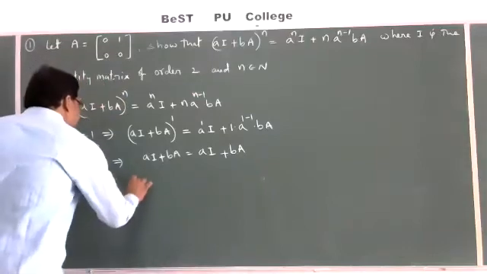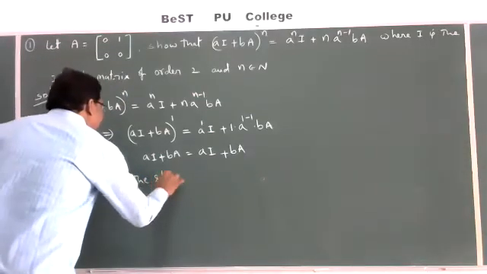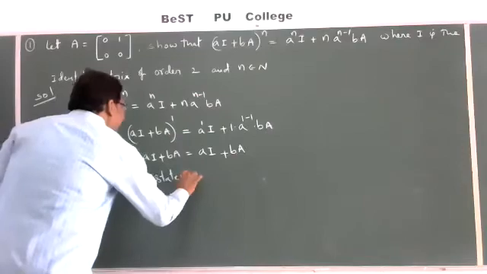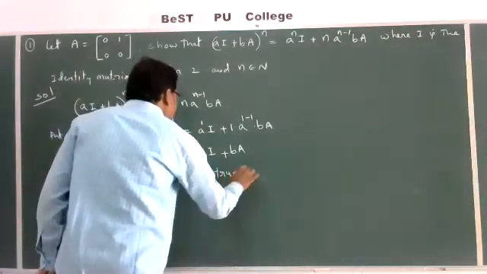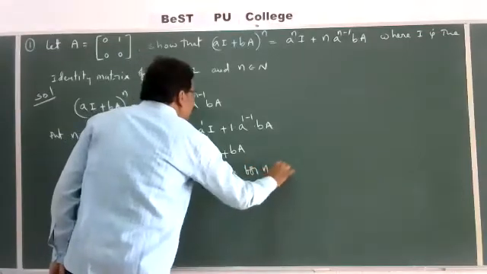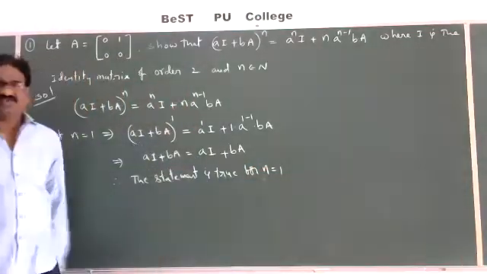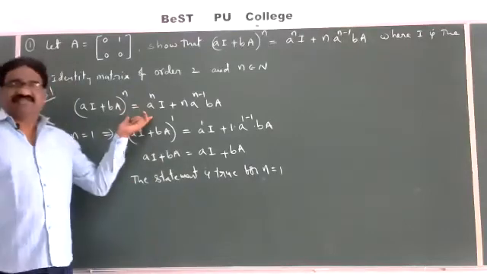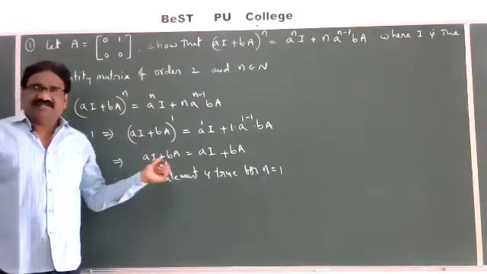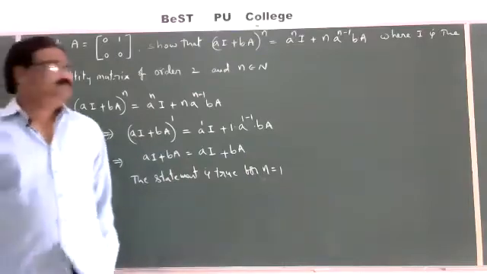Therefore, the statement is true for n is equal to 1. What is the given statement? This is the given statement. Therefore, the statement is true for n is equal to 1.